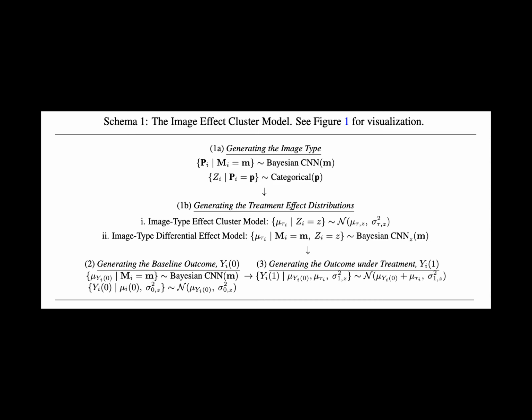In this context, we can perform the image clustering on the orthogonalized outcomes, Y_i of t superscript perpendicular equals Y_i of t minus e hat applied to Y_i of t subscript I given x subscript I. The resulting clusters can then be interpreted as image effect types after accounting for the additive heterogeneity from measured tabular data. This image-specific decomposition can be helpful when geographic or neighborhood information is the focus of study.